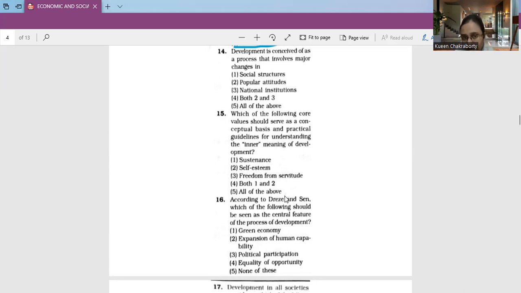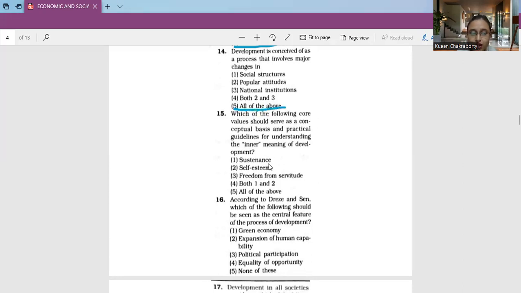This was his quote. So, according to the quote, if we go by that, we can consider social structure, popular attitude, and national institutions to be a major part where development is conceived. So these are the factors to it. So accordingly, all of the above are the correct options. That is option number 5, all of the above.